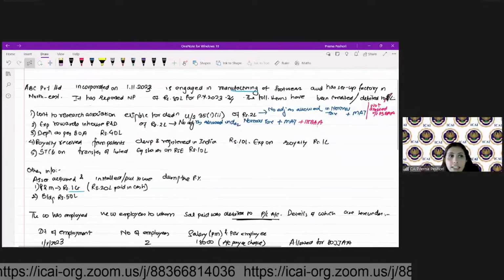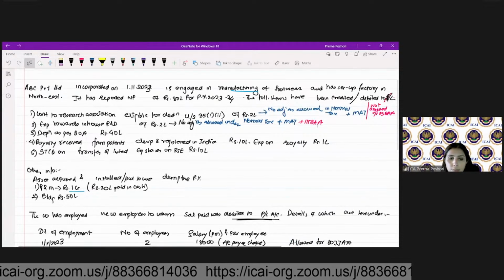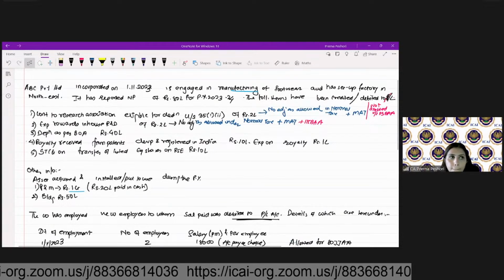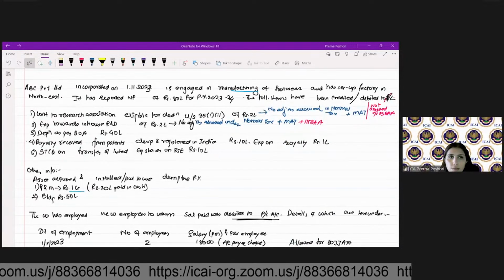Fine. Then depreciation as per books of accounts. What will we do here?